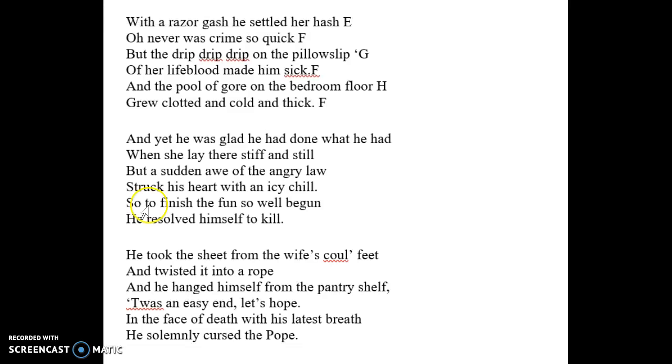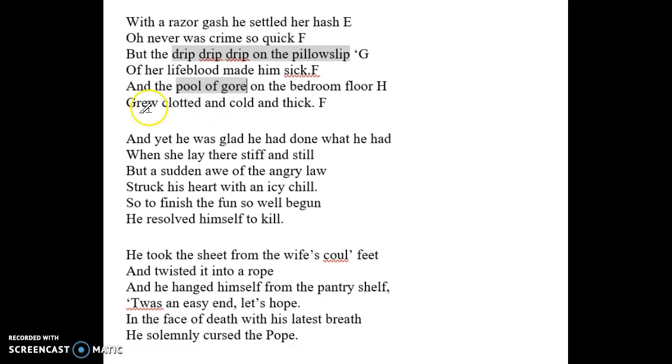On to stanza 2, there's imagery with a razor gash, so we can imagine the gash of a razor. And also right here we have "drip, drip, drip on the pillow slip." This can be used as onomatopoeia of the sound of the blood dripping, but it also symbolizes what is going on. Then down on this line we have "a pool of gore." Gore symbolizes the blood, because when we think of gory, we think of blood, we think of gross, so it's a good symbolism right there.